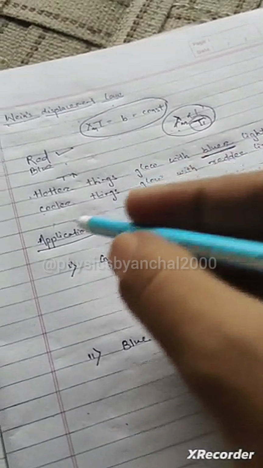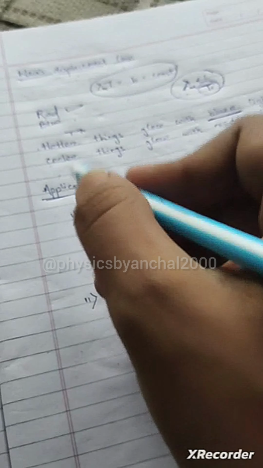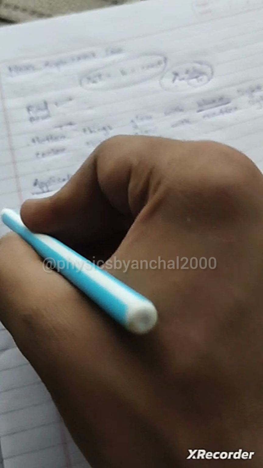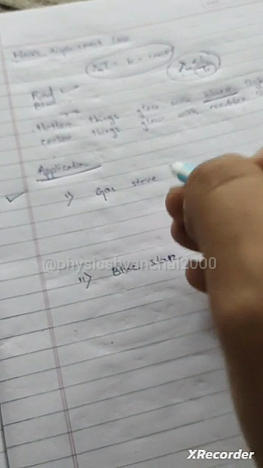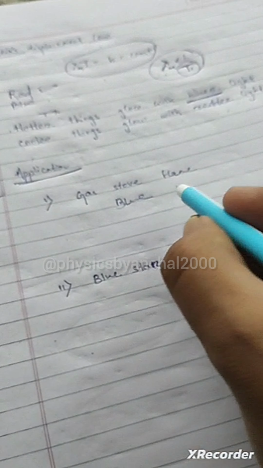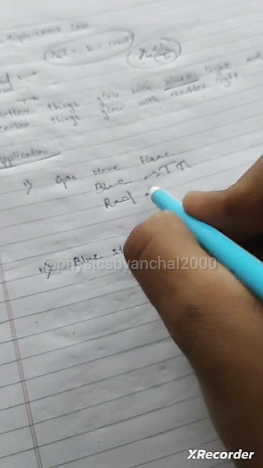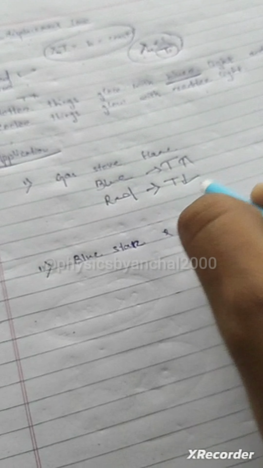Now where do we find the application of this law? The application of this law may be found in some common everyday cases, like a gas stove flame. When the color of the flame is blue, the temperature must be high. When the color of the flame is red, the temperature must be low.